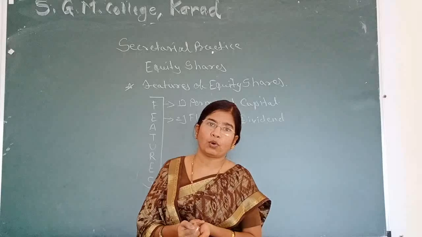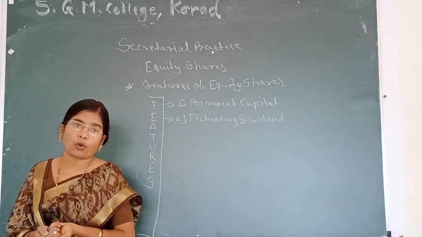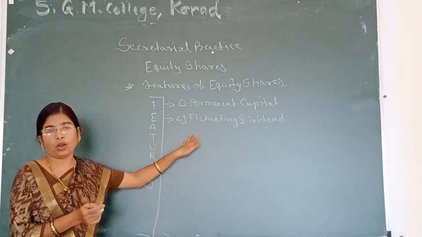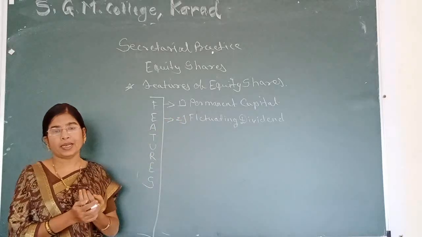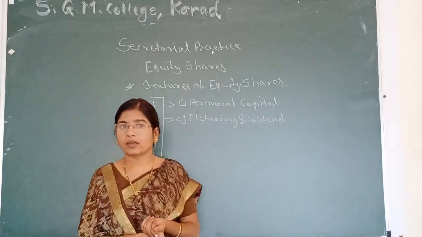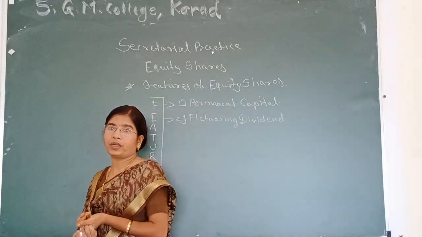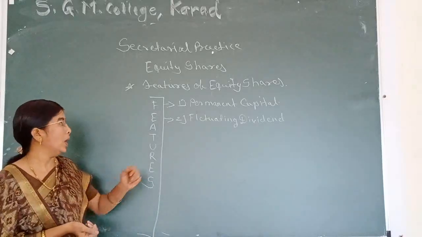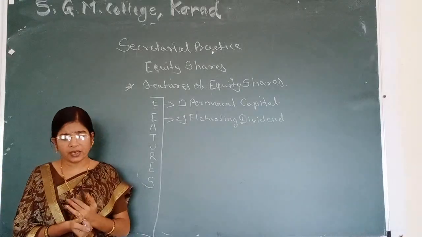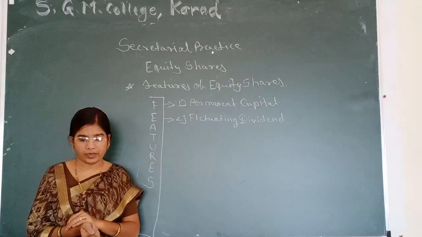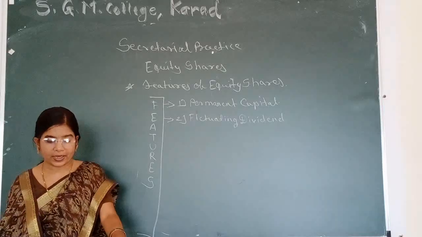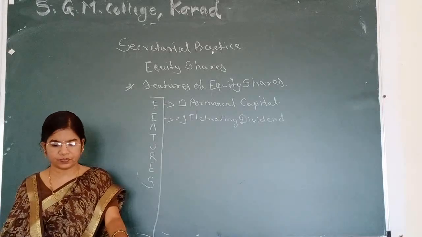Why is it changed by the board of directors? Because it depends upon the profit earned by a company. When a company earns more profit, the board of directors declares the rate of dividend at a higher rate. When the company suffers a loss, the board of directors doesn't declare the dividend for equity shareholders. So, the rate of dividend is fluctuating on equity shares. If the company earns more profit, dividend is paid at a higher rate. On the other hand, if there is insufficient profit or loss, the board of directors may postpone the payment of dividend.